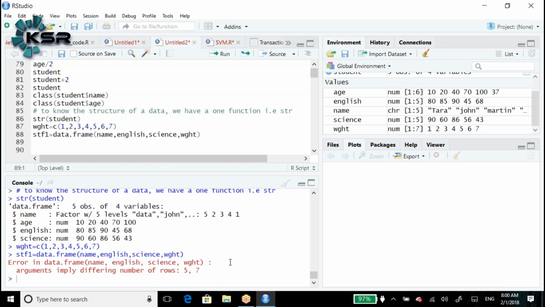A collection of vectors is called a data frame. One vector has 5 positions, another 5 positions, another 7 positions. While creating the data frame, each and every vector should have the same number of positions. Name has 5, English 5, science 5, but weight has 7, so it doesn't create a data frame. It will throw an error like this.